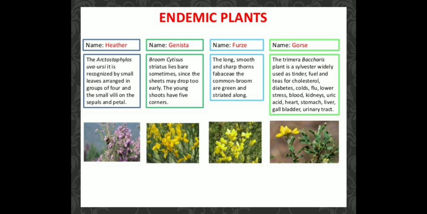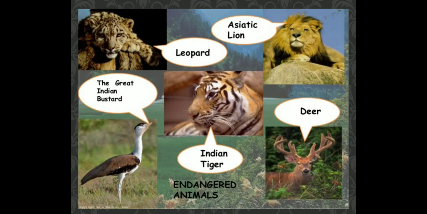A particular type of animal or plant may be endemic to a zone or to a state or to a country. This happens due to the destruction of their habitat, increasing population, and introduction of new species. Many factors affect the natural habitat of the endemic species and endanger their existence.